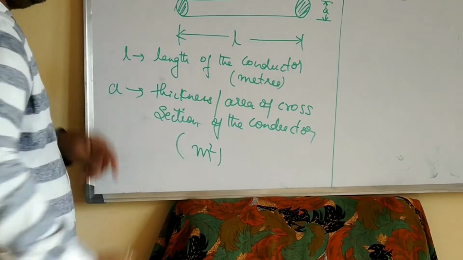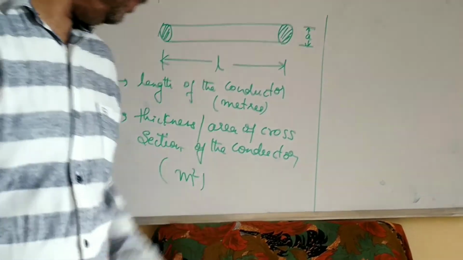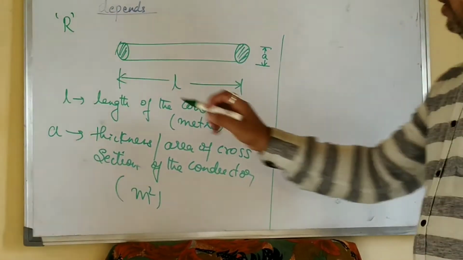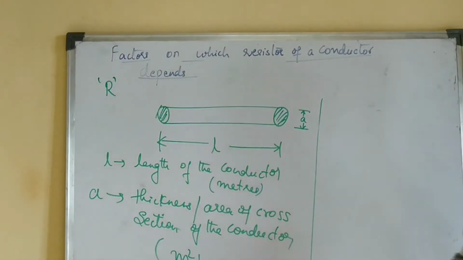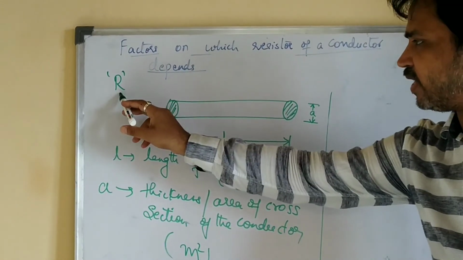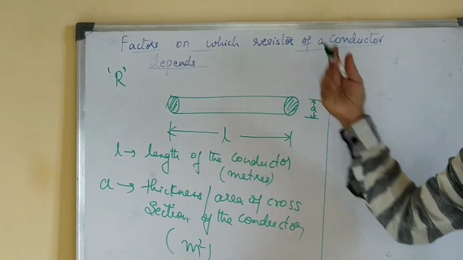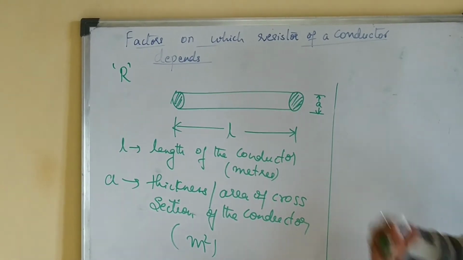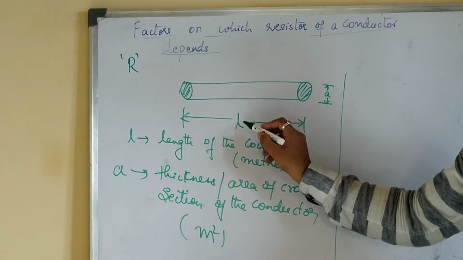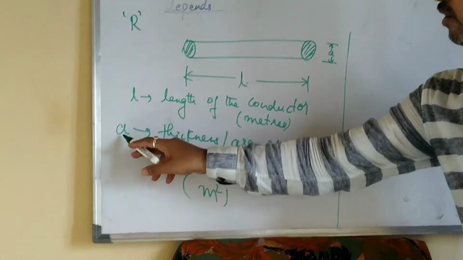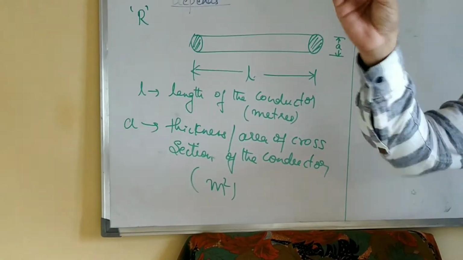Now, the factors on which the resistance of a conductor depends: the resistance of a conductor, copper wire or aluminium wire or whichever metal it may be, depends on the length of the conductor and the area of cross section or thickness of the conductor.